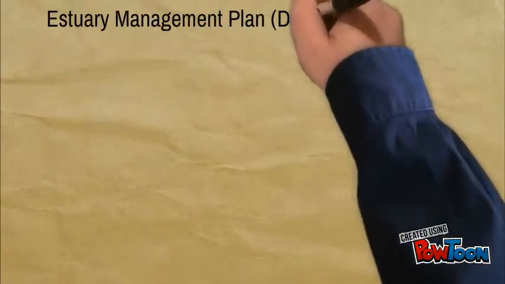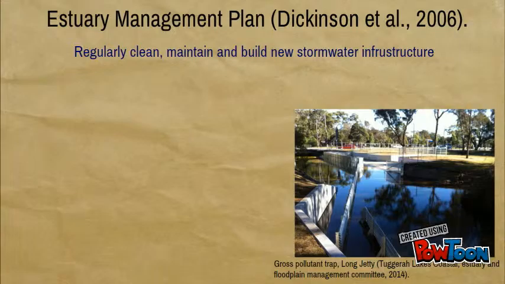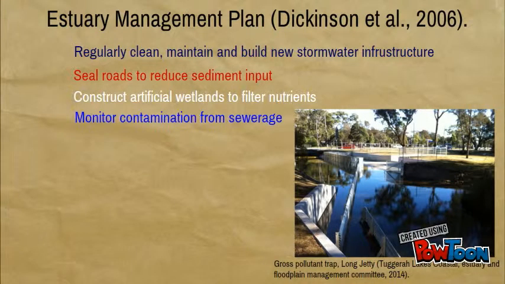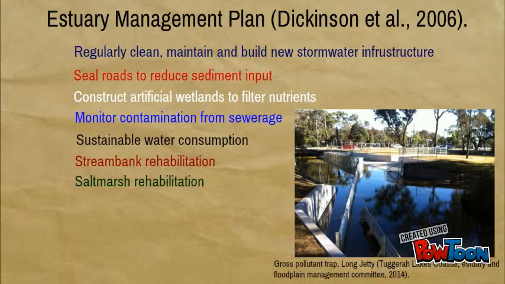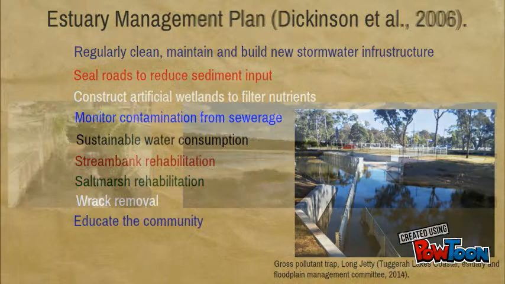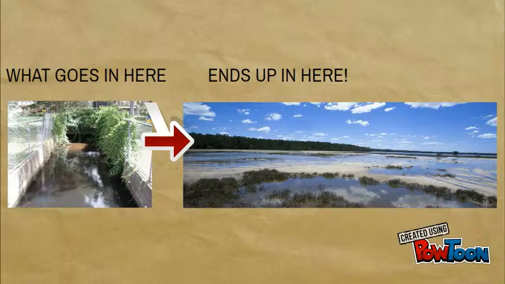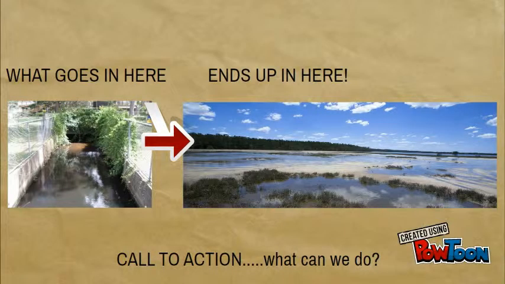Wyong Shire Council has developed an estuary management plan which outlines the intention to improve the lake's water quality and rehabilitate the foreshores and salt marsh habitats. While there is a plan in place, there is research indicating that the increasing urbanisation may lead to further damage. The polluted stormwater and the high inputs of sediment all stem from the urban and industrial development in the catchment, and this is where the community must take responsibility for their actions.